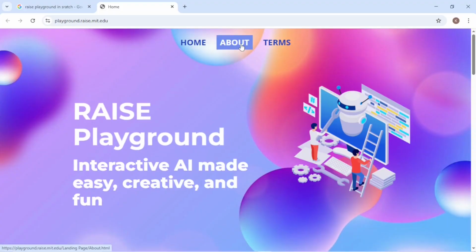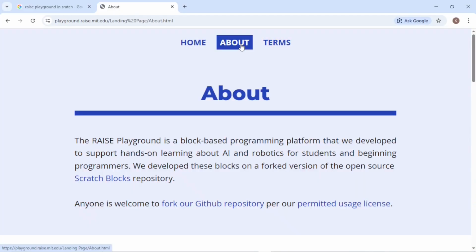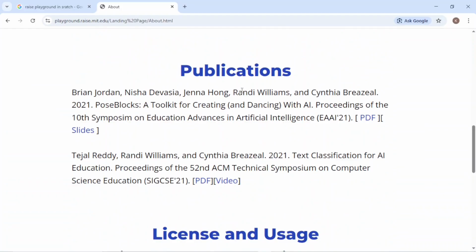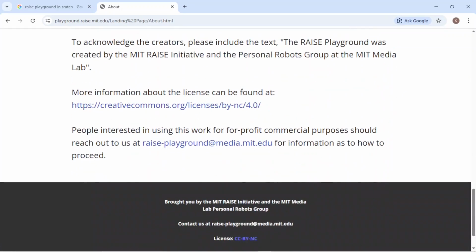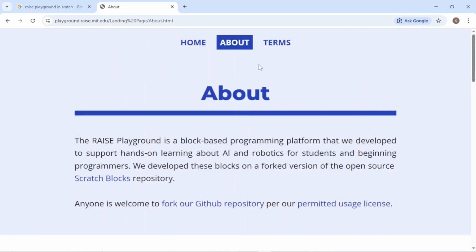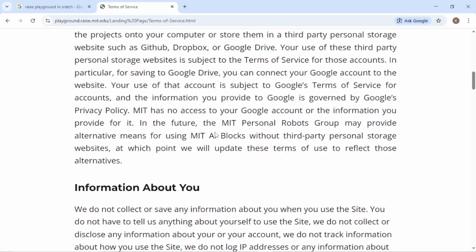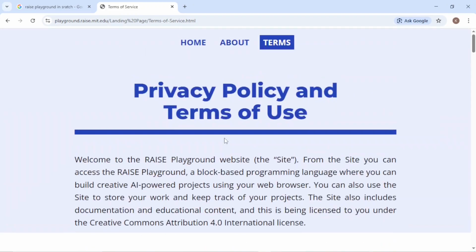If you want to get more information you can click on About and you can get complete information about the Raise Playground over here. And next you can get to know the terms and conditions. If you want to know the policies of the Raise Playground you can go through it. And now we are going to open our Raise Playground in Scratch.